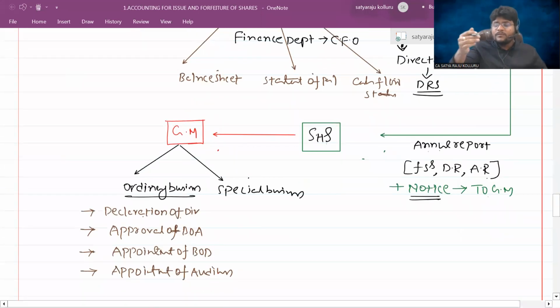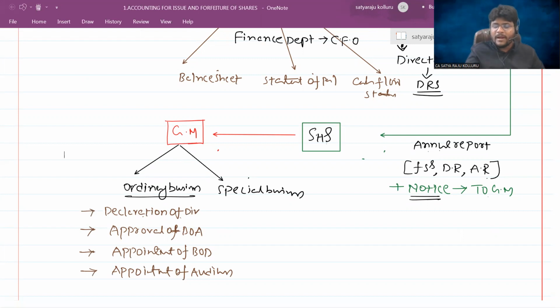Next, if they are not willing to continue certain directors for the next financial year, then they might remove such directors and appoint a new board of directors. If a certain director's performance is not at par with the standards, they might go for removal. The appointment of the new board is in the hands of the shareholders. Appointment of the auditor also happens. If they want to change the auditor, they can change. Or they can decide that the same auditor continues for the next financial year as well.